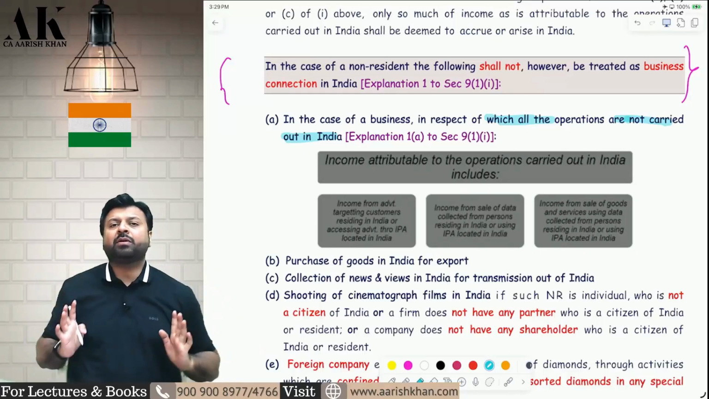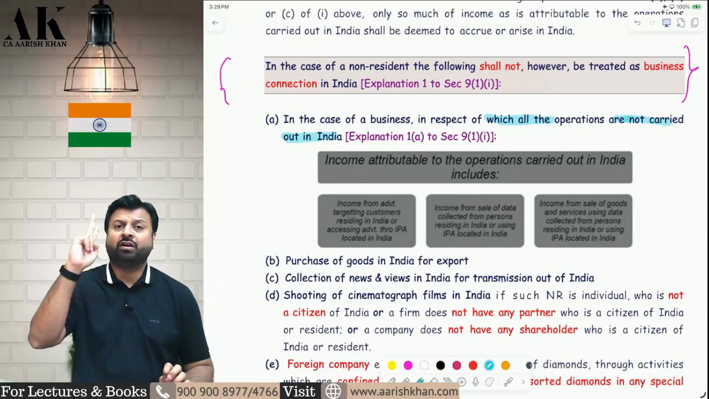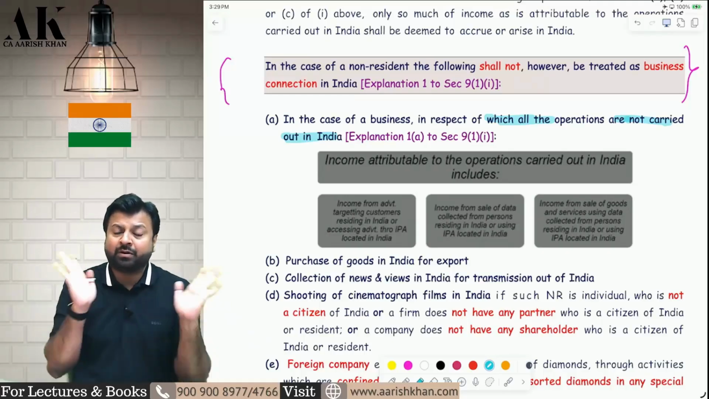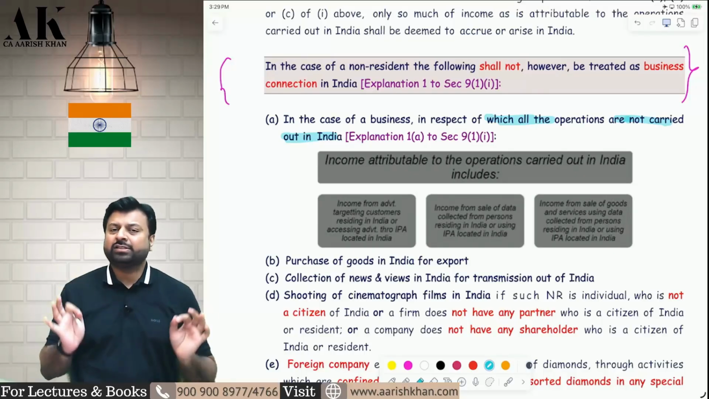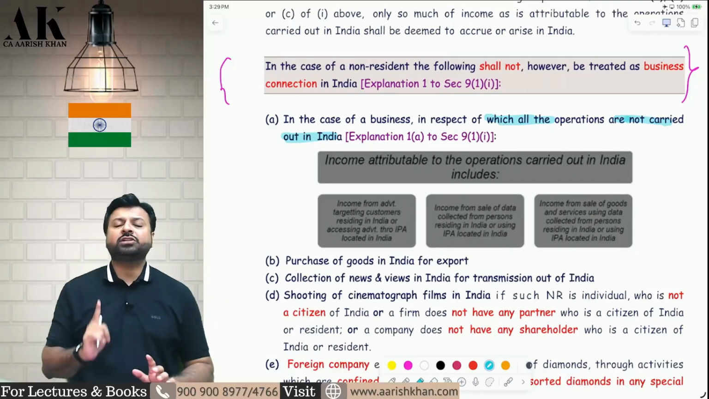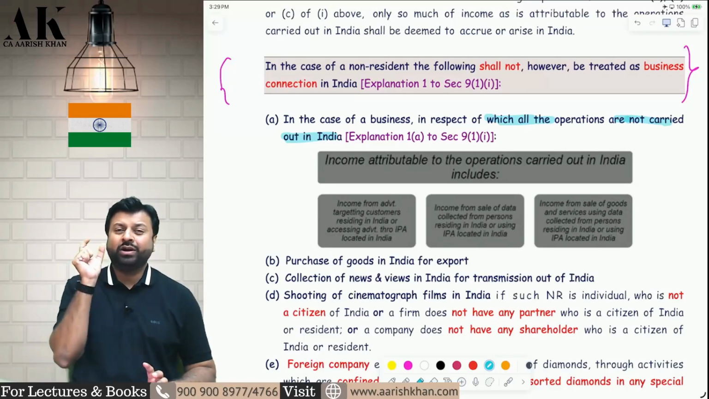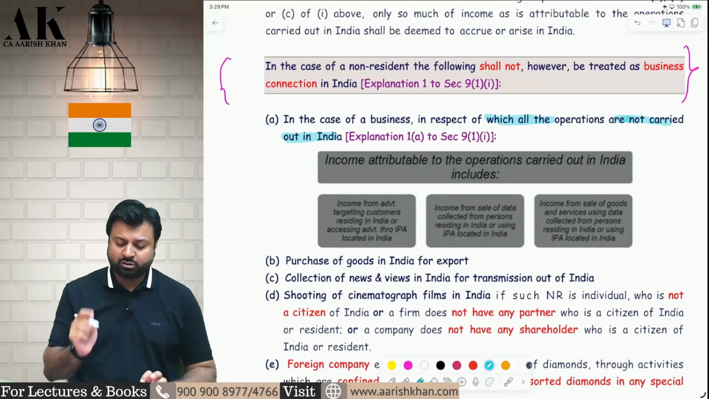How much attributable profit will be subject to tax? That is generally mentioned in paragraph 2 of Article 7 of DTAA. Article 7(2) of DTAA mentions the attributable profits which are subject to tax in India. That is not there in your syllabus, so that is the reason we are not talking about it. So, if the entire operations are not carried out in India, the entire income will not be subject to tax in India. Therefore, only an attributable portion of the profit will be subject to tax in India.